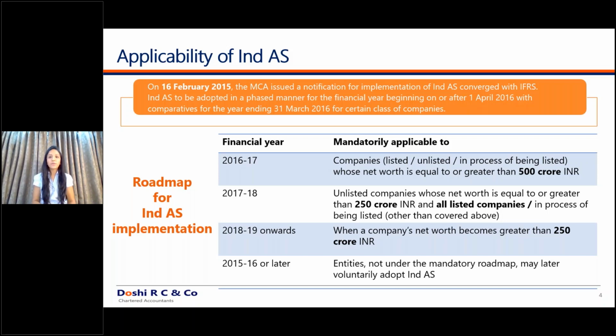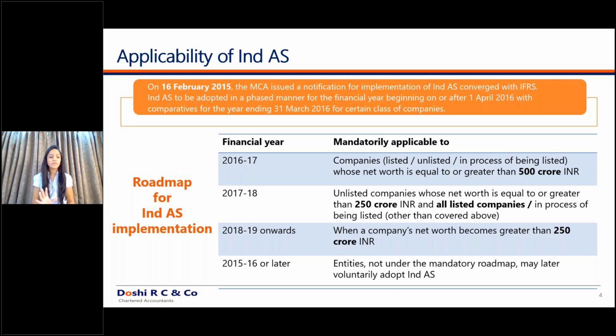Over a period of time, the government is also trying to resolve or minimize these differences by amending the standards on a periodic basis. Now, you would say 31st March 2017 is over, 31st March 2018 is also over. What lies ahead? Whenever the net worth of a company increases to 250 crores in a subsequent period, then from the immediately next financial year, Ind AS would be applicable for that company.